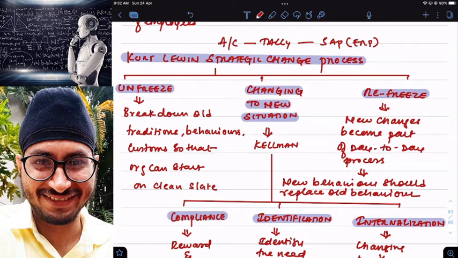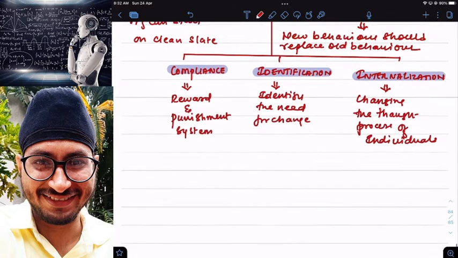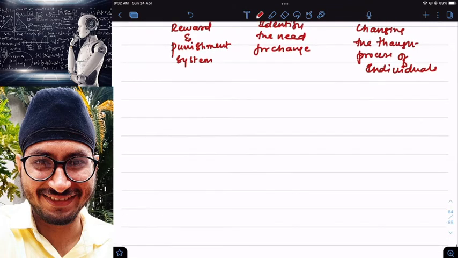Now the next concept we have, some more small concepts are pending. That is strategy implementation and strategy formulation.